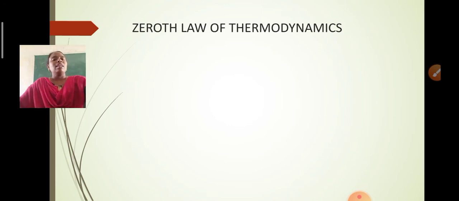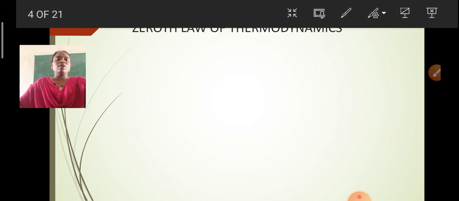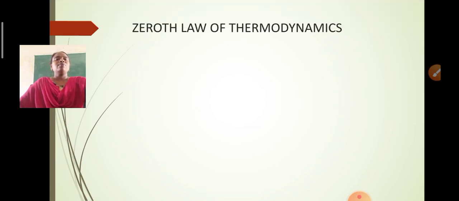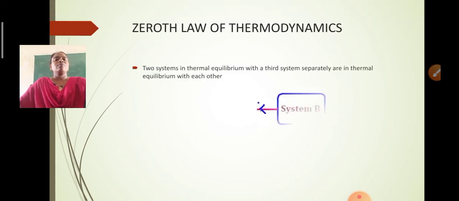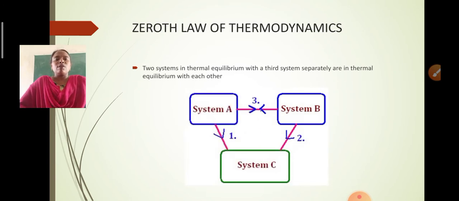If you observe the figure, you can have an idea. Two systems in thermal equilibrium with a third system separately are in thermal equilibrium with each other. You can observe the figure and check it. System A and system B are both individually in thermal equilibrium with the third system, system C.